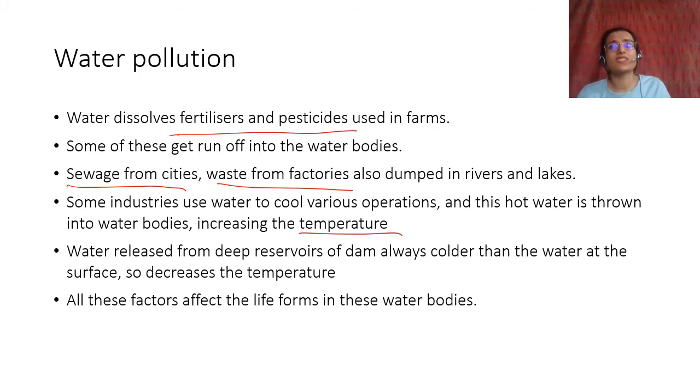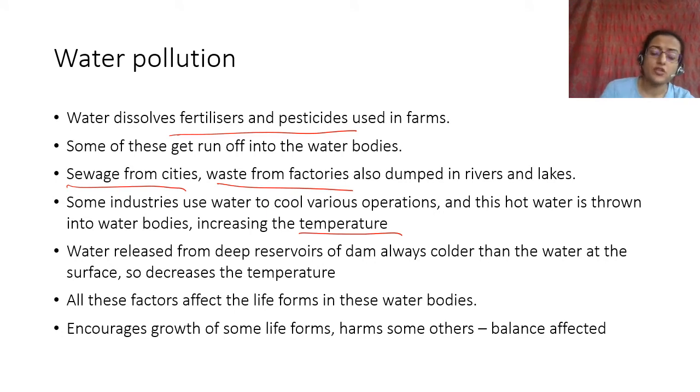And not just that, even small things like people throwing rubbish into water, or like I told you about drains, when it rains, the polythene bags get stuck in drains. That all comes from people throwing something in the river, right? And all of that biodegradable waste is covered with polythene. So all of these things contribute to water pollution. Even temperature of water, right? It encourages growth of some life forms and harms others, and the balance is affected.